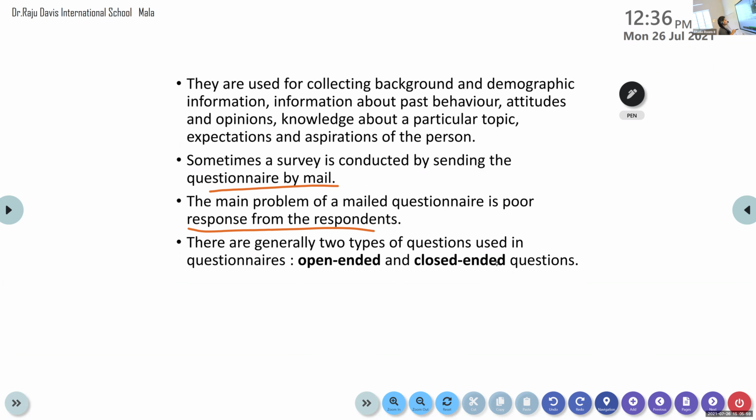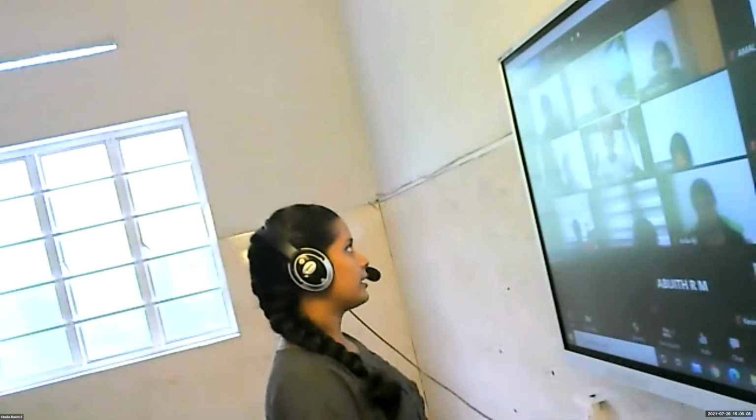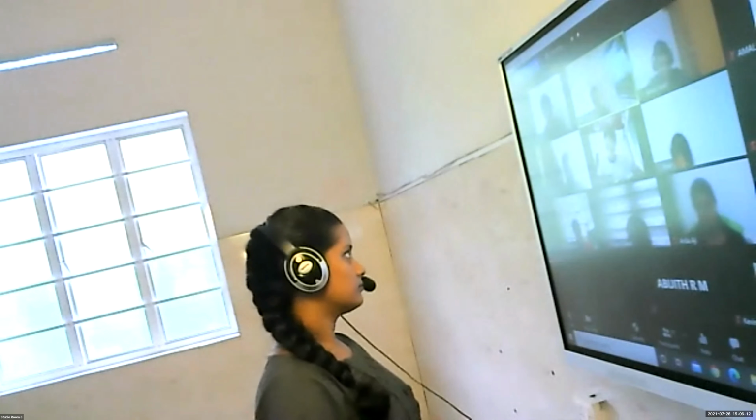Then there are generally two types of questions used in questionnaires: open-ended and closed-ended questions. Do you know what they are? Open-ended and closed-ended questions. Open-ended are like MCQs or yes or no questions, and closed-ended are more questions that need more elaboration. It's the opposite actually.